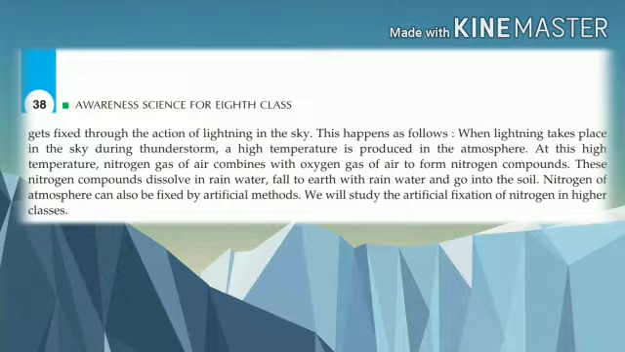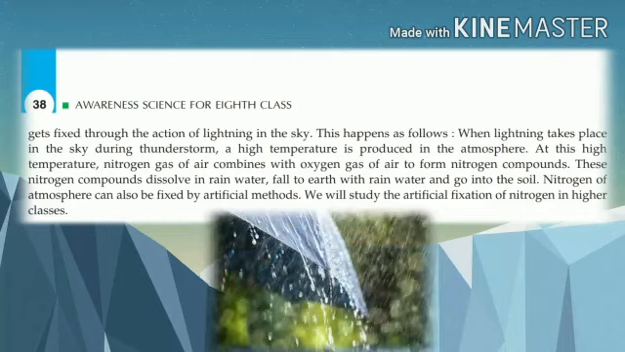Okay. So this nitrogen and oxygen of atmosphere, they combine to form nitrogen compounds like nitrogen oxide. Okay, children. Now, these nitrogen compounds dissolve in rainwater to form nitrates, nitrate compounds. Okay, and then fall to earth with rainwater and go into the soil. Understand?